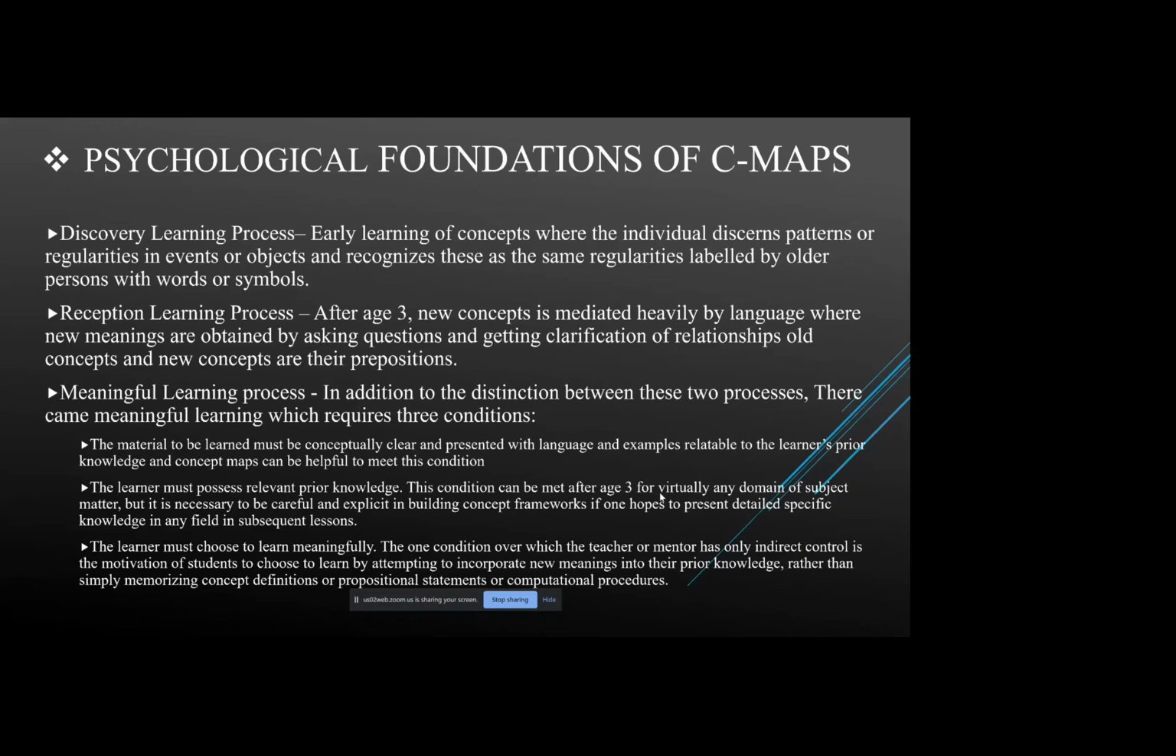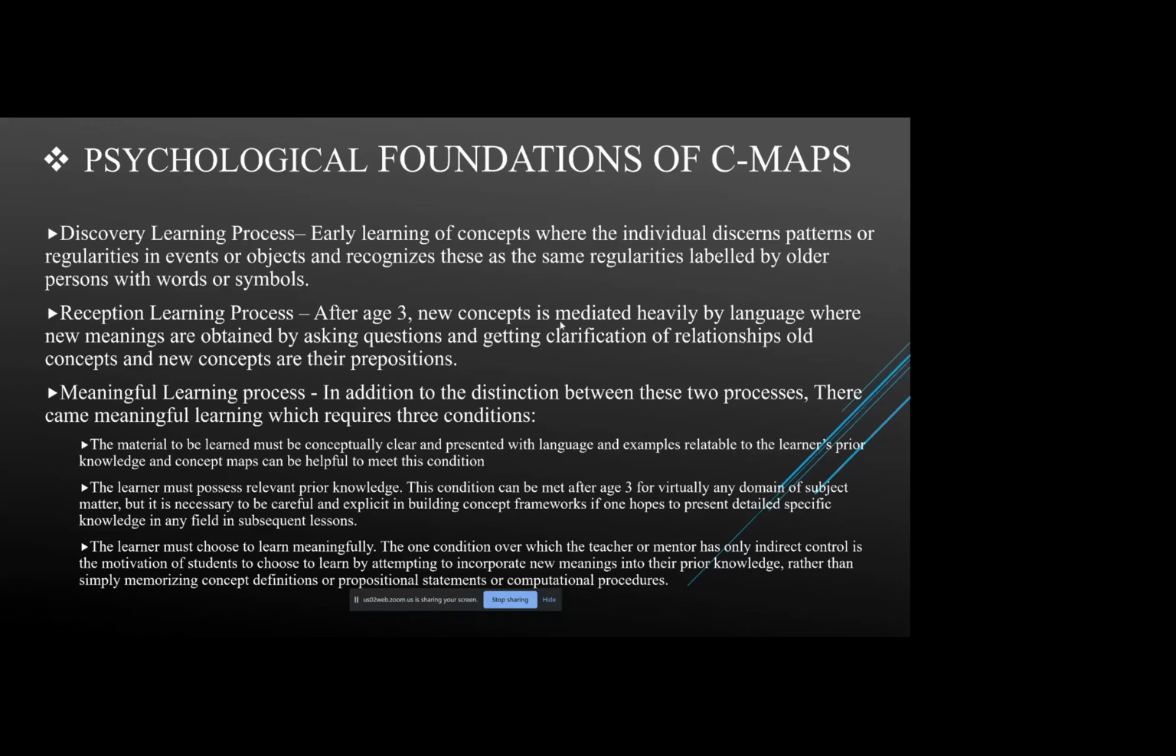After age 3, new concept learning is mediated heavily by language, where new meanings are obtained by asking questions and getting clarification of relationships between old concepts and new concepts and their propositions. So basically, after age 3, when children start talking, they keep asking questions to people, and upon receiving the information, they start memorizing it. The later stage is the meaningful learning process.